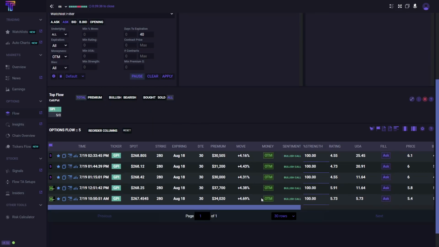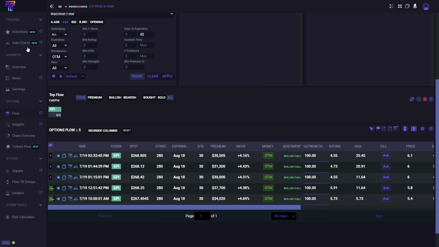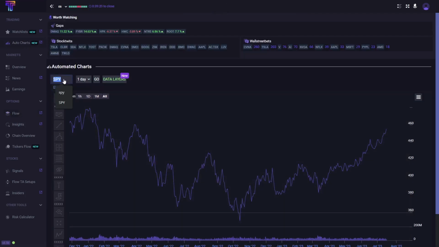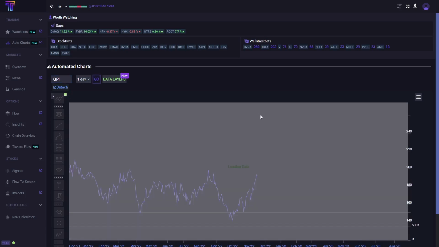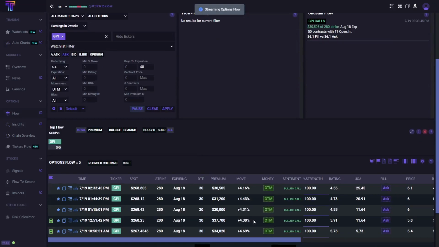We have 5 out the money calls for GPI, all expiring in 30 days with a 280 strike. They're expecting GPI to either break through 280 or run up to 280 the next few days as earnings approaches. If you highlight the chart, you can see it's an uptrend. What we're going to do is get an auto chart here, and we'll type in GPI. So we've already been running up pretty hard, and it looks like they're expecting the run up to continue all the way to 280 just because of the option flow we see right here.